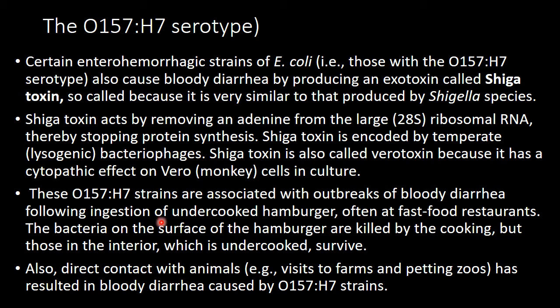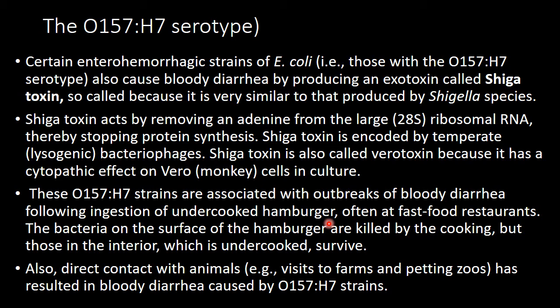The bacteria on the surface of the hamburger are killed by cooking, but those in the interior which is undercooked survive. It means that O157:H7 strains are associated with hamburger.